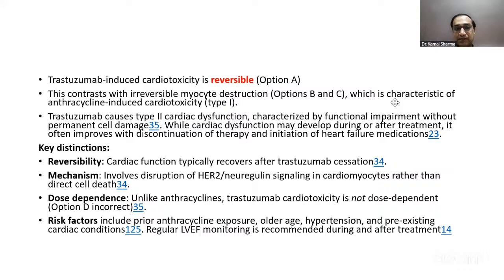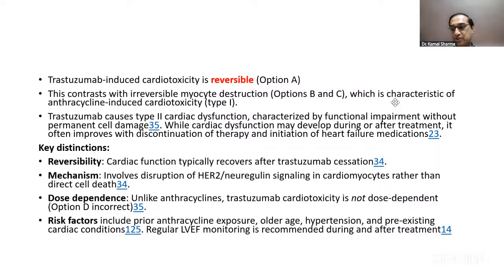It is irrespective of how much dose has been given, whether the first dose or multiple doses. The risk factors for trastuzumab induced cardiotoxicity are prior anthracycline exposure, older age, hypertension, and pre-existing cardiac disorder, including previous baseline abnormality. Hence, regular EF monitoring is recommended.